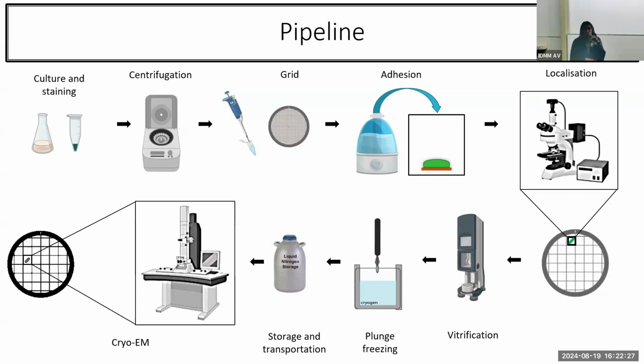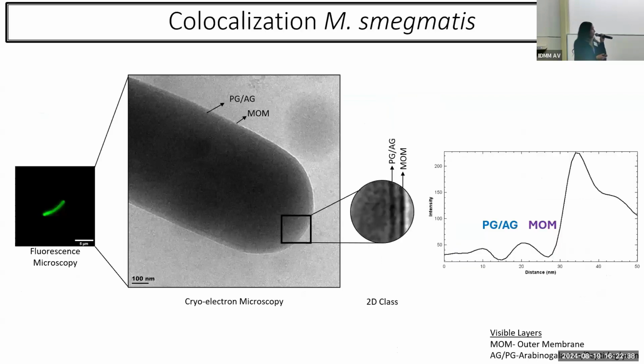To start off and develop the pipeline, we used lab-cultured Mycobacterium smegmatis that was stained with trehalose. As you can see, using M. smegmatis we were able to find and isolate individual trehalose-stained organisms using fluorescence microscopy, and find these organisms on carbon-coated electron microscopy grids.